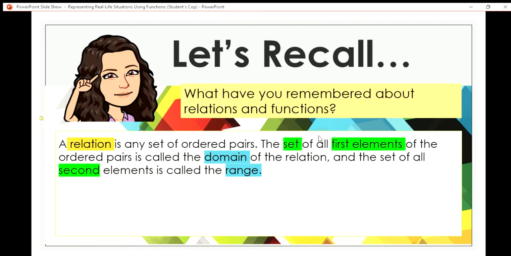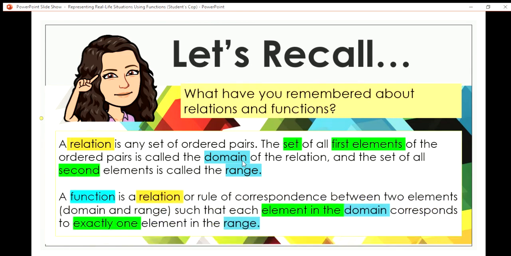The set of all first elements of the ordered pairs is what we call the domain of the relation, and the set of all the second elements is called the range. A function is a relation or rule of correspondence between two elements, the domain and the range, where each element in the domain corresponds to exactly one element in the range.